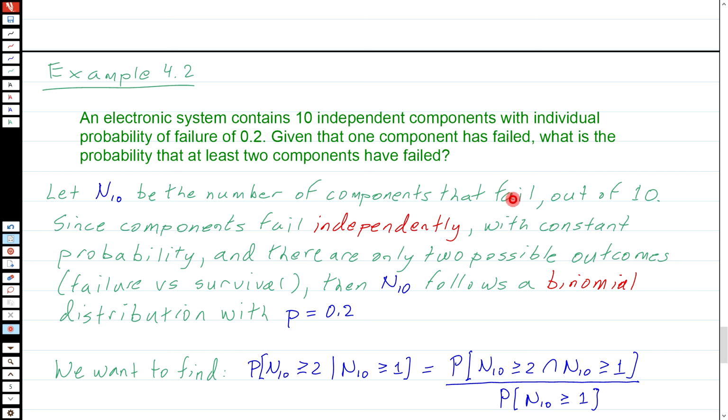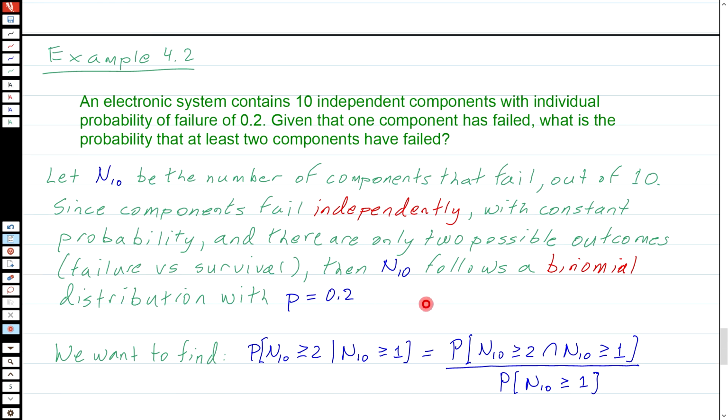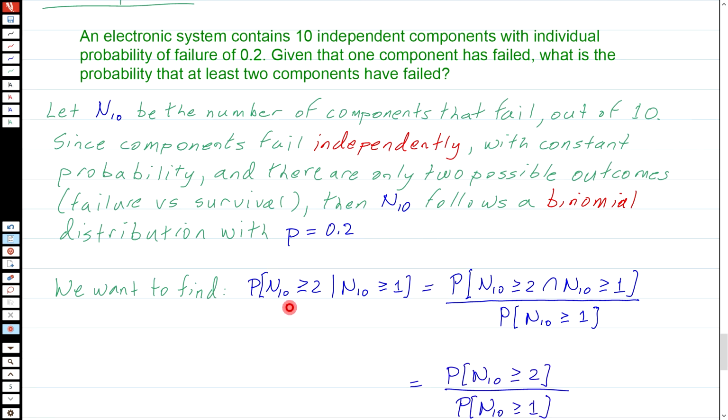So I'm going to let that be the x equals 1 situation. So n10 is the number of components that fail out of the 10. And since components fail independently with constant probability, and there are only 2 possible outcomes, failure versus survival, then n10 follows a binomial distribution with p equals 0.2. So what we're looking for is the probability that n10 is greater than or equal to 2, given that n10 is greater than or equal to 1.